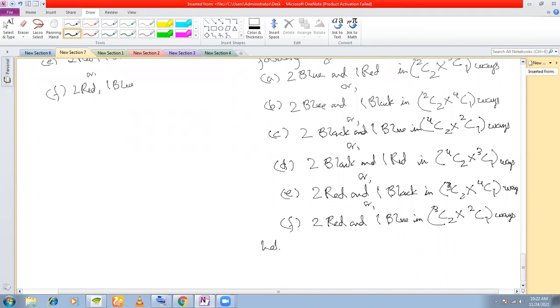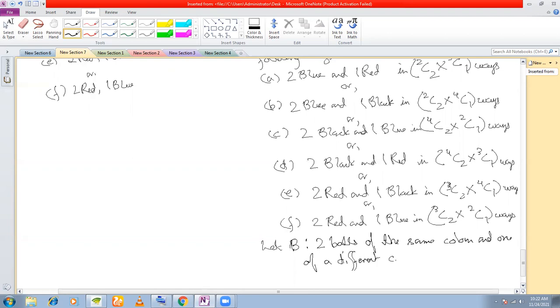Now, if I define the event, let's say B, because we had started with A. We define the event B as 2 balls of the same color and 1 of a different color is drawn.